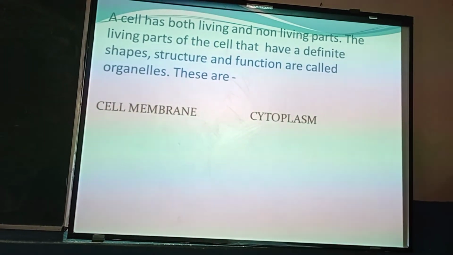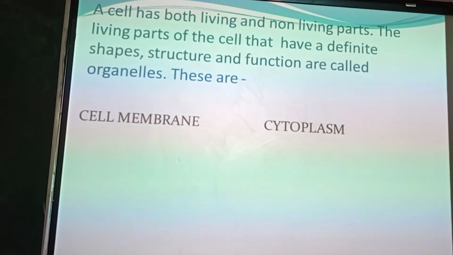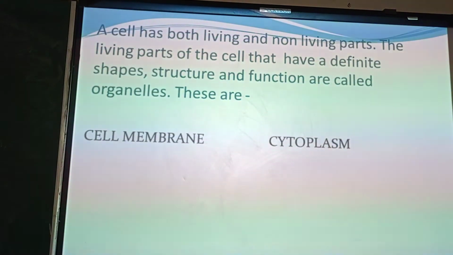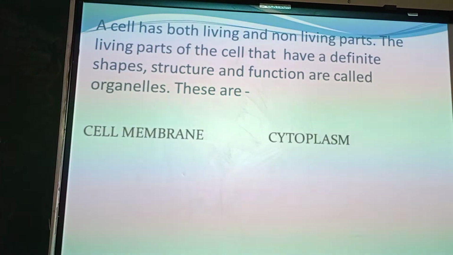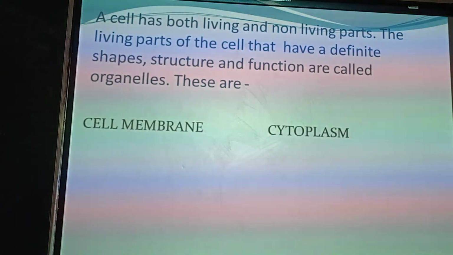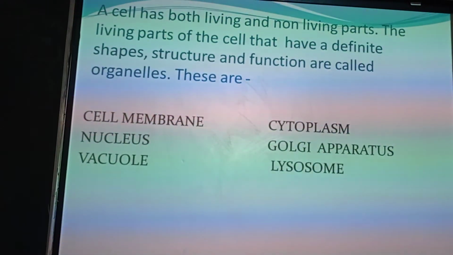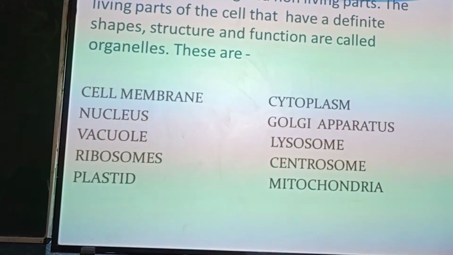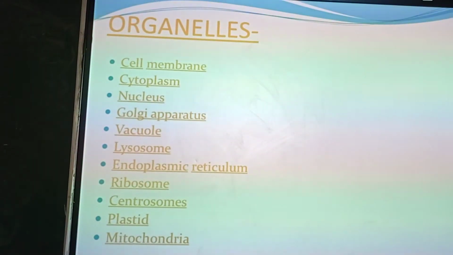A cell has both living and non-living parts. Means, as we have living and non-living beings, in the same way the cell has living and non-living parts also. The living parts of the cell that have a definite shape, structure and functions are called cell organelles. And these are cell membrane, cytoplasm, nucleus, Golgi apparatus, vacuole, lysosomes, ribosomes, centrosomes, plastids, mitochondria and endoplasmic reticulum. So here is a list.